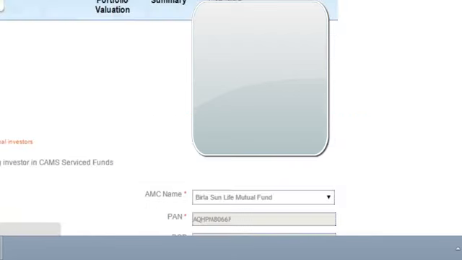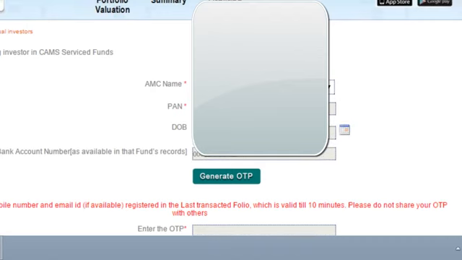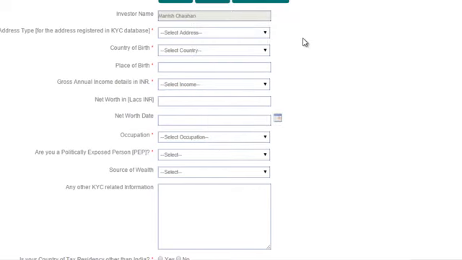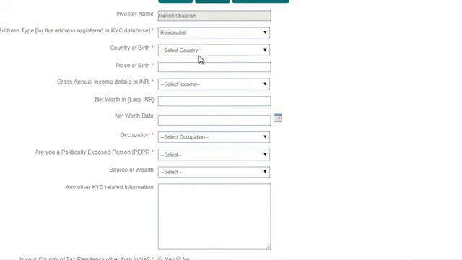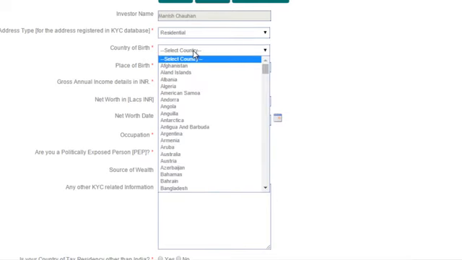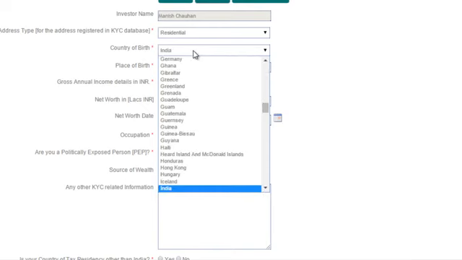Once you do that, you will see additional information here, which you need to fill. Now let's see what these are. You will see your name here. Then you have to choose the type of address you had given at the time of KYC. Was it a business address? Was it residential? A lot of investors give their office address in KYC. So whatever it is, you just have to choose that. I'll choose mine. Then you have to choose country of birth. For me it is India.